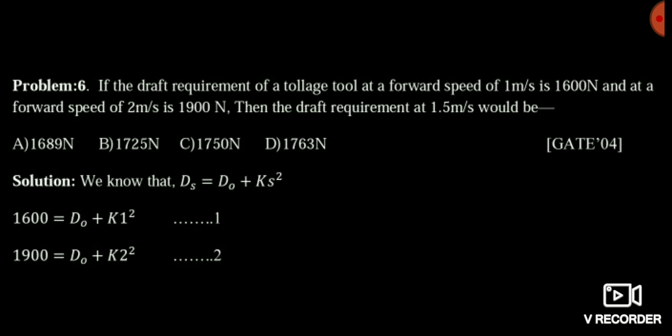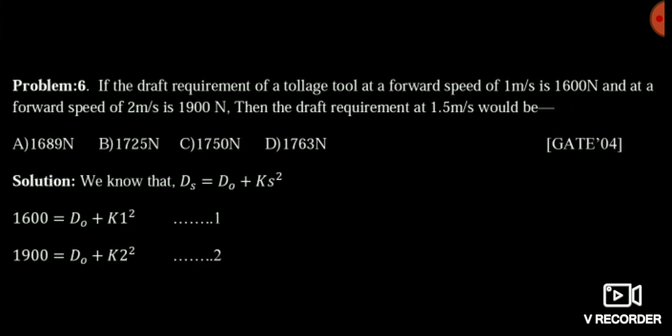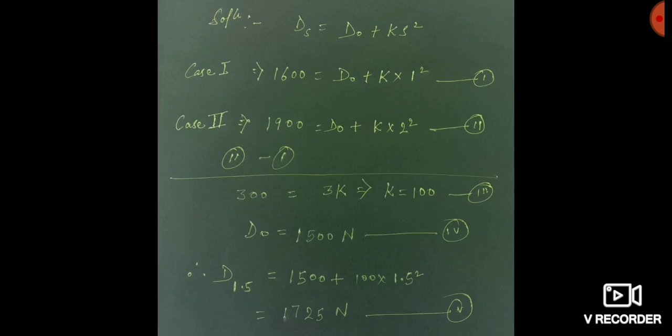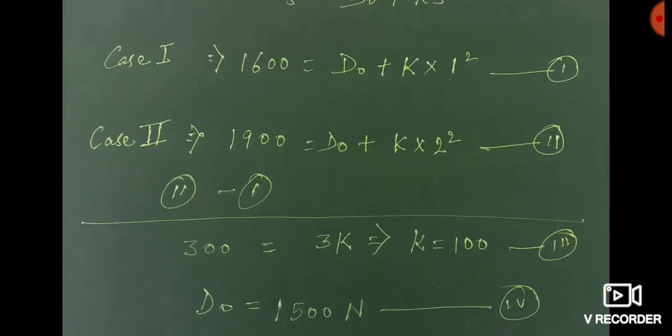You see the first question. Here friends, it is saying that when the speed is 1 meter per second, the draft is 1600. When the speed is 2 meter per second, the draft is 1900. So we have to calculate the draft at 1.5 meter per second. Friends, for solving such type of question, you simply make two equations. You write Ds is equal to D naught plus K s square. In case 1, speed is 1 meter per second and draft is 1600. In case 2, speed is 2 meter per second and the draft is 1900.